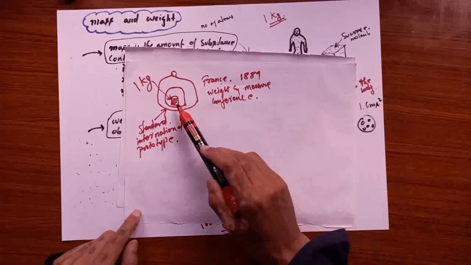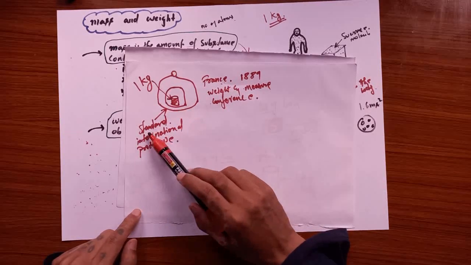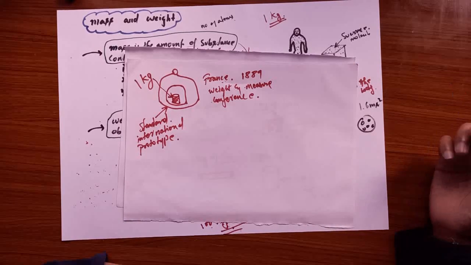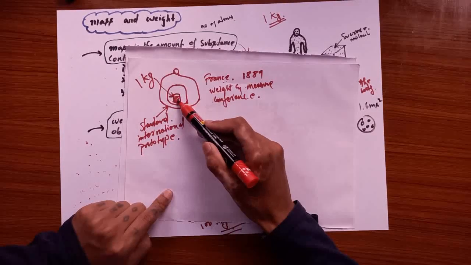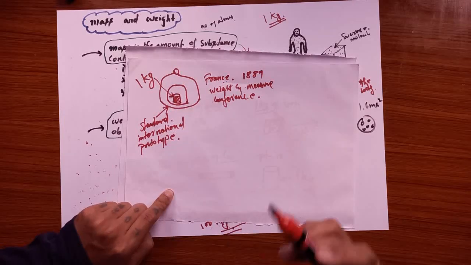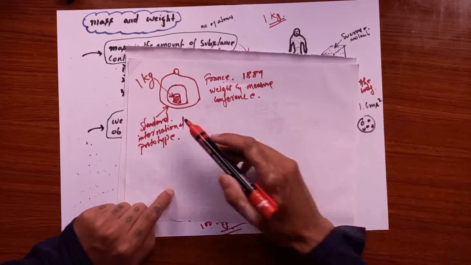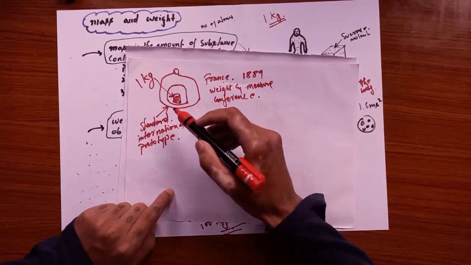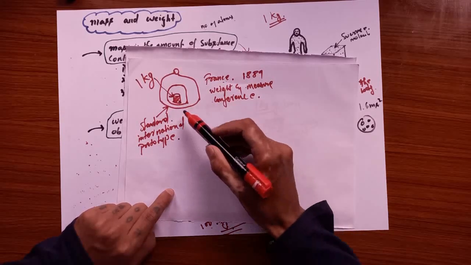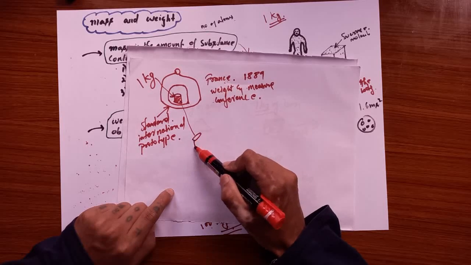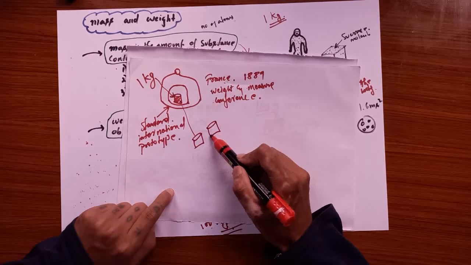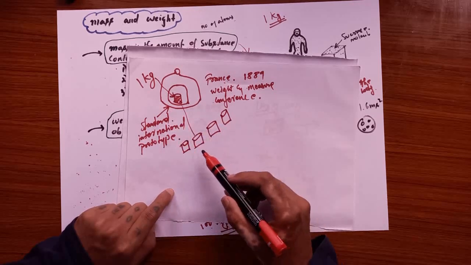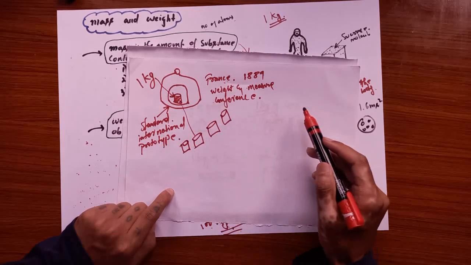This particular alloy is also known as the international prototype of the 1 kg. So 1 kg is defined as this particular platinum iridium. It is stored in France, and since scientists have already established this, they make copies of this particular alloy, and they can send it to the rest of the world.